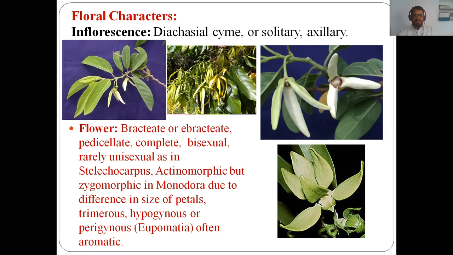Then the flower is pedicellate. Here it is the pedicel of the flower, that is the stalk of the flower. That's why it is called a pedicellate flower. Then it is a complete flower. Complete flower means presence of all the floral parts, that is calyx, corolla and androecium present in the flower.